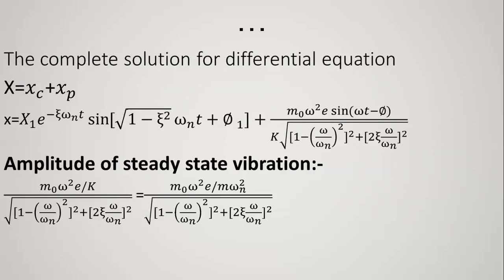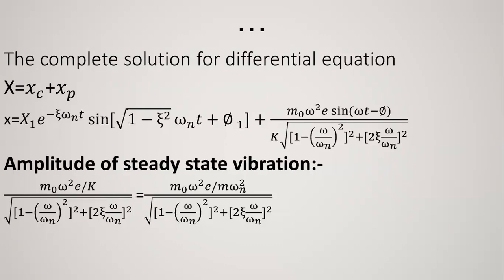The phi is the phase angle, which is the angle between total displacement and the displacement due to the rotating unbalance.